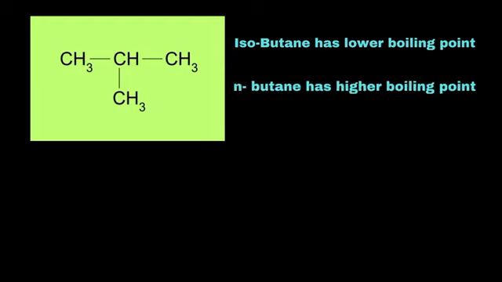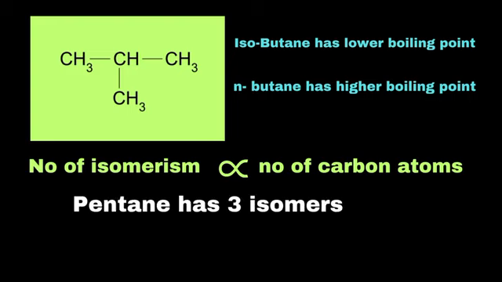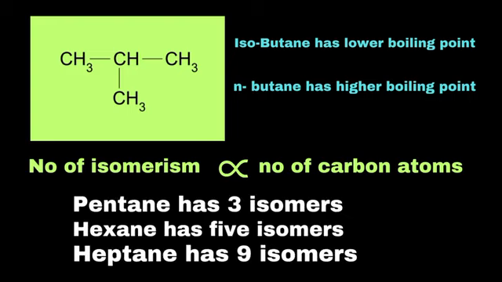One important point we need to remember is that as the number of carbon atoms in alkanes increases, the number of possible isomers also increases. This is because there are more ways to arrange the carbon atoms in different chains. For example, pentane has 3 isomers, hexane has 5 isomers, and heptane has 9 isomers. This proves that the number of possible isomers increases rapidly with more carbon atoms, making it more difficult to name and differentiate them. Now, let's understand physical properties of alkanes.